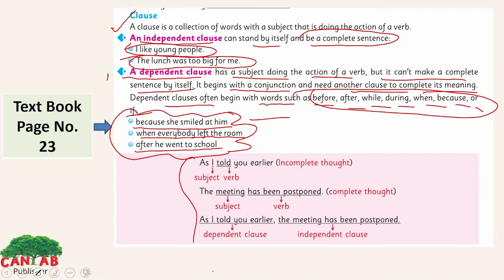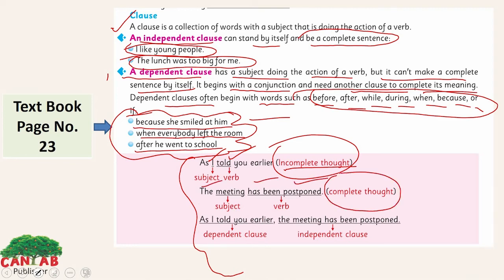Look at the example here. As I told you earlier, incomplete thought, incomplete sentence here. We have the subject, I, and the verb, told. The meeting has been postponed. This is a complete sentence. It has a subject and verb. And here, as is the conjunction. Look at this one: As I told you earlier, the meeting has been postponed. As is a conjunction here. And we added a comma here. We add a comma to take a short pause before another clause.